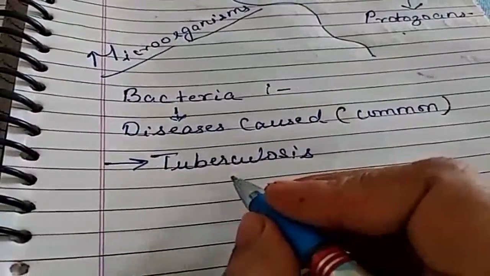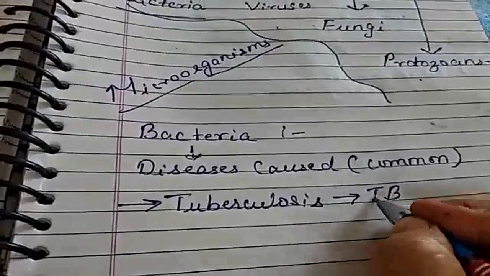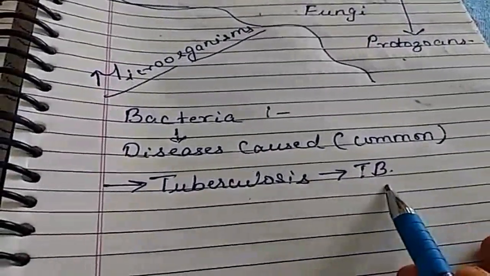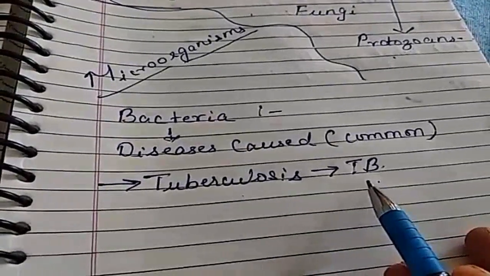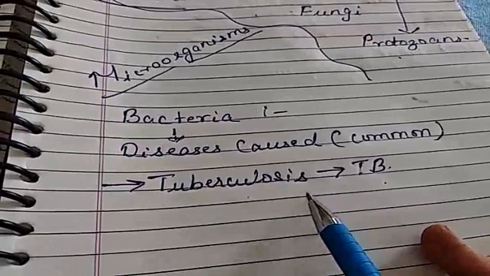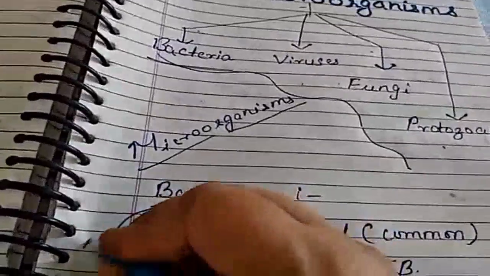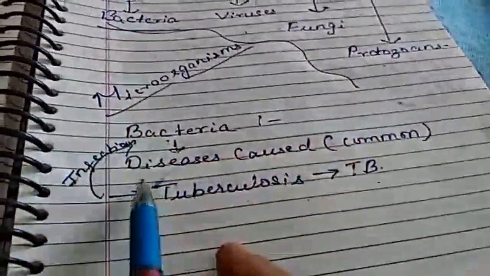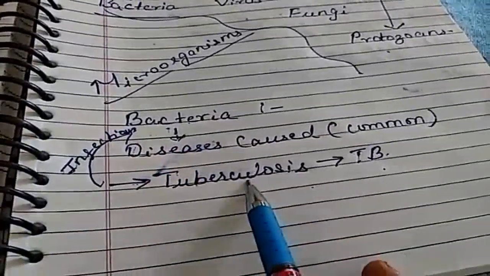Tuberculosis, also called TB, is a very serious infectious bacterial disease that mainly affects the lungs.